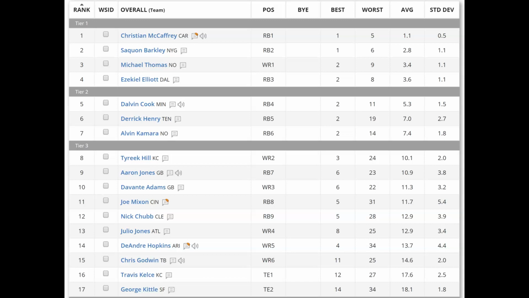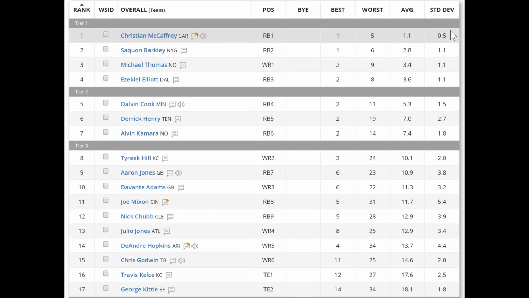And we don't see the rankings for all 38 of those experts, but they summarized the data. They summarized the rankings for each player. For instance, if you look at the very first player here, Christian McCaffrey, you can see that out of the 38 rankings, his best ranking was 1, his worst ranking was 5, and his average ranking was 1.1, and the standard deviation of all of the rankings was 0.5.